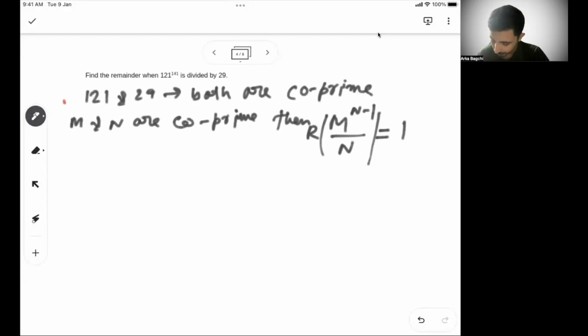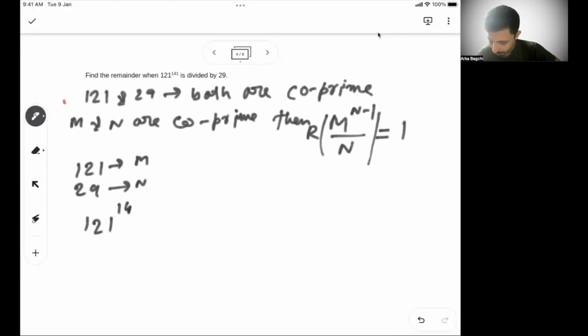So for 121 and 29, I can say 121 is basically my m, and 29 is my n. But I know the power of 121, which is 141, is not 29 minus 1, but it can be made. How? Let's see. That's the crux of the problem.